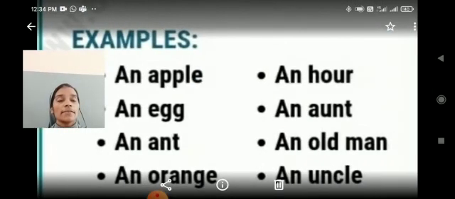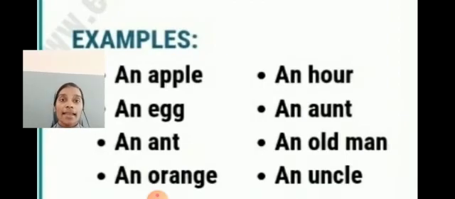For example, an apple, an egg, an ant, an orange, an hour. Here the word hour starts with the letter H, but H is silent here. So there comes a vowel sound. An hour, it is the exception case. An aunt, an old man, an uncle.